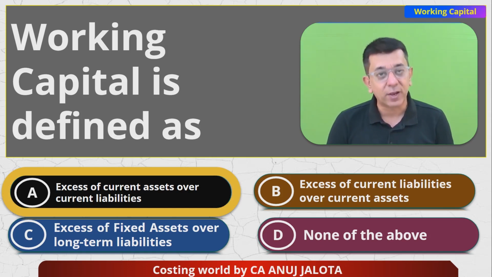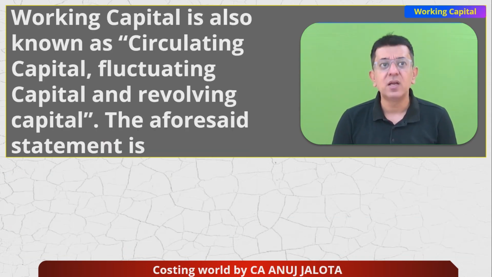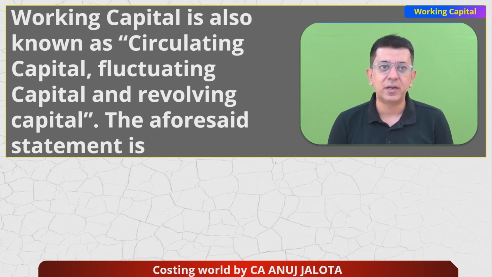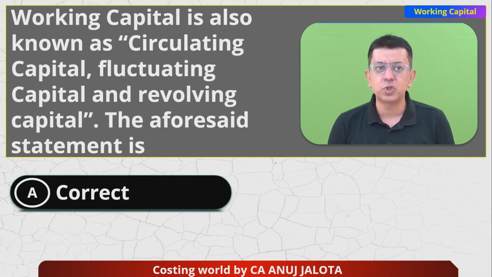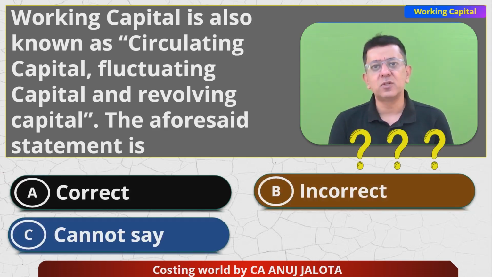Let's go over to the second one. Working capital is also known as circulating, fluctuating and revolving capital. The aforesaid statement is: correct, incorrect, or cannot say. There is no fourth option. So try to comment whether it's correct or not. Think about the working capital cycle that I told you about. It will help you comment better.